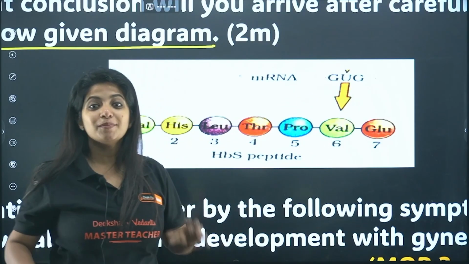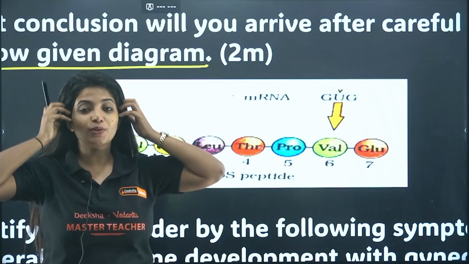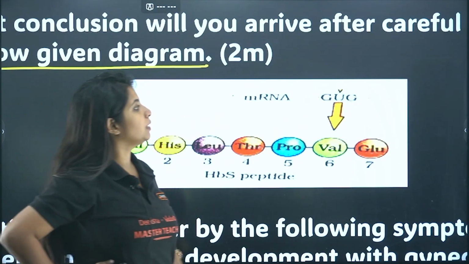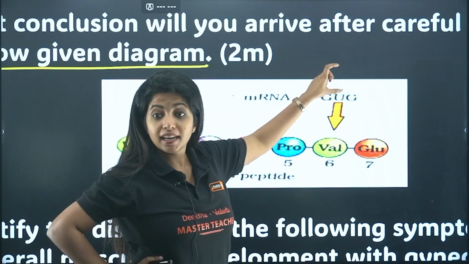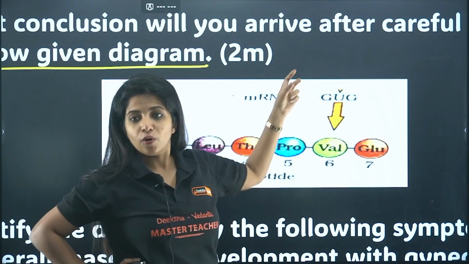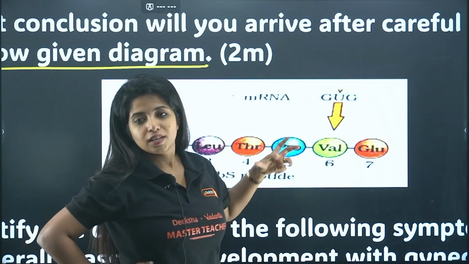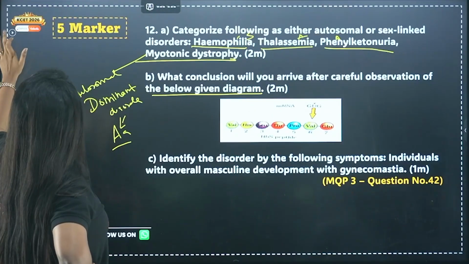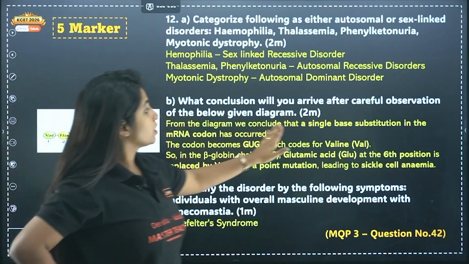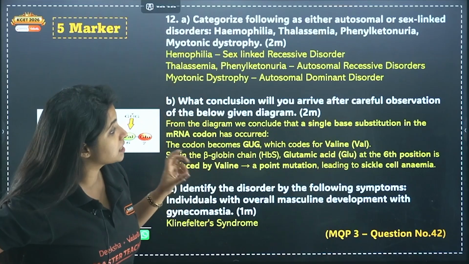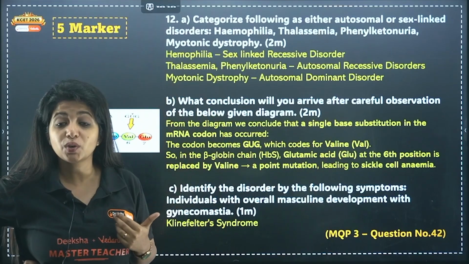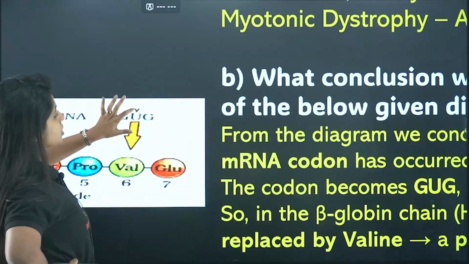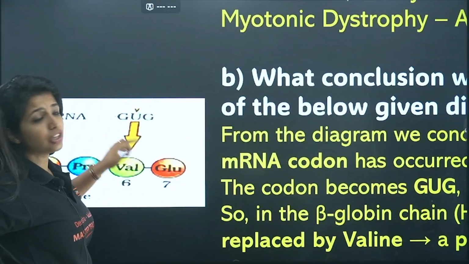That means a mutation has taken place, and this is what you see in sickle cell anemia, where GAG, A, is replaced by U. So instead of forming glutamic acid, now you have valine being formed at the 6th position. So from the diagram we conclude that a single base substitution, a point mutation, has taken place. What do you call this? Point mutation.